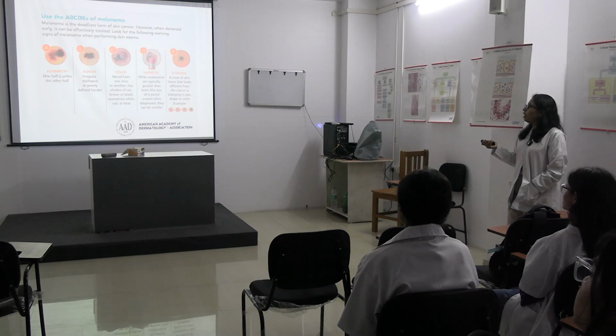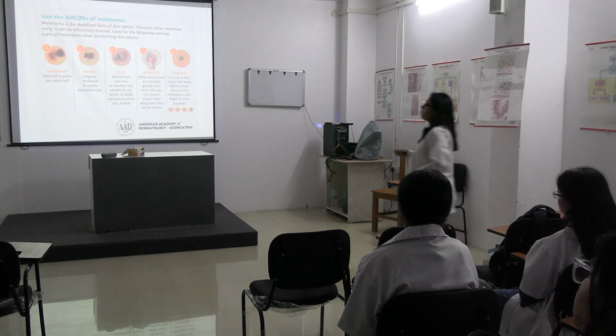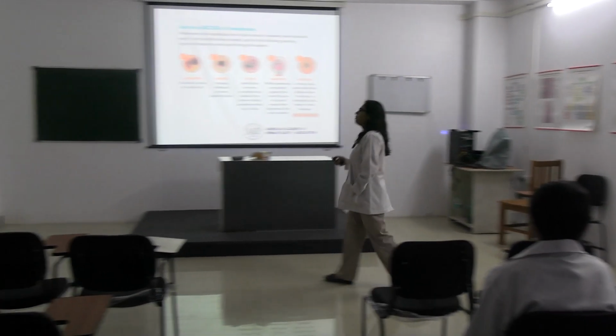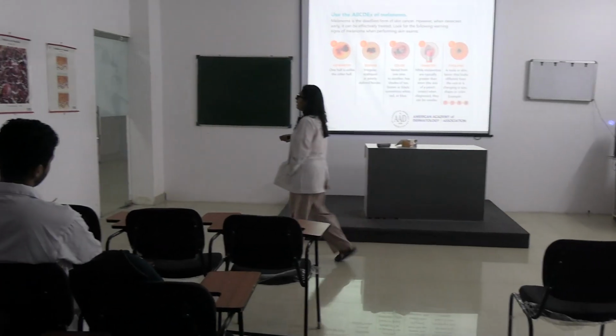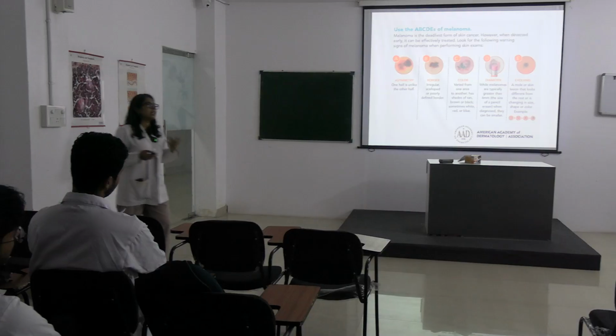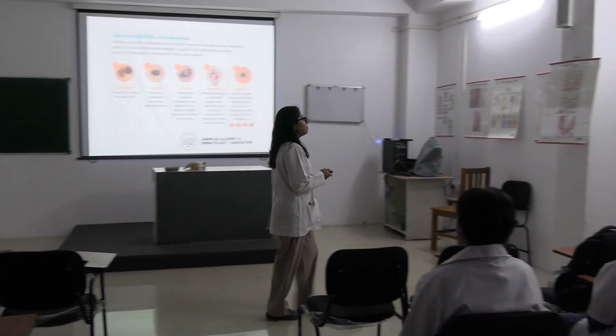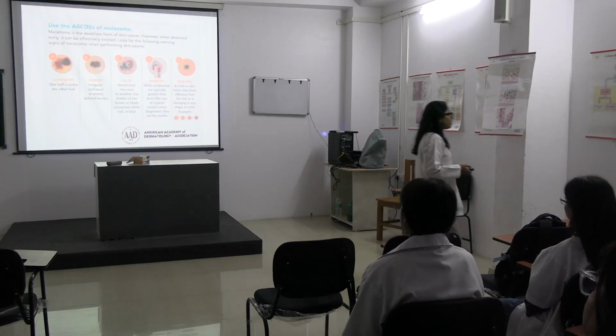Then evolving: a mole or skin lesion that looks different from the rest or is changing in size, shape or color. Suppose there is a mole present for years in a patient and suddenly it starts growing in size or becomes darker, more pigmented, then you can definitely suspect melanoma. You will send for a biopsy.